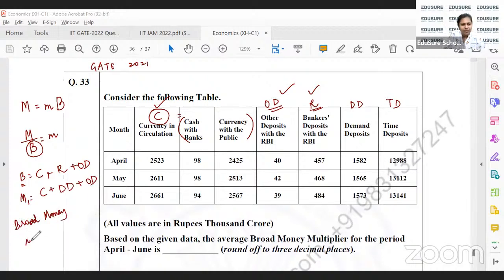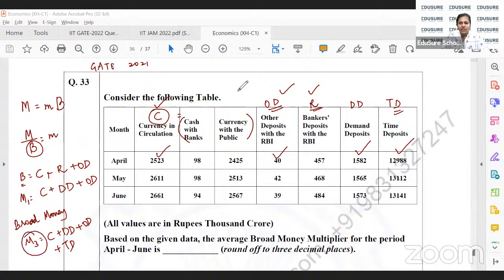Since this is the broad money multiplier, broad money, which is M3, is going to be C plus DD plus OD plus time deposits, TD. So what you'll have to do is add C plus DD plus TD plus OD to find M3.